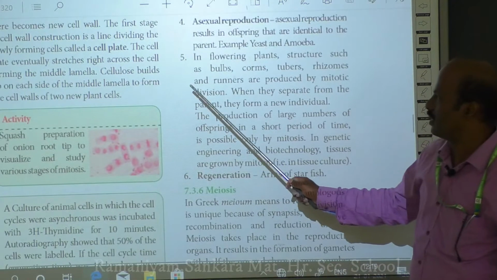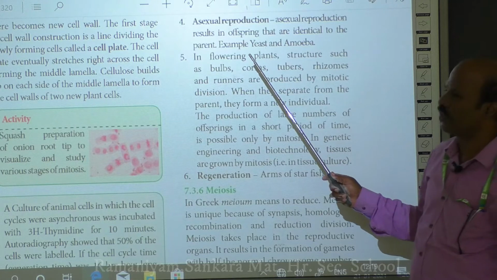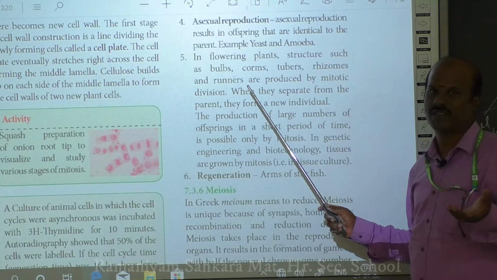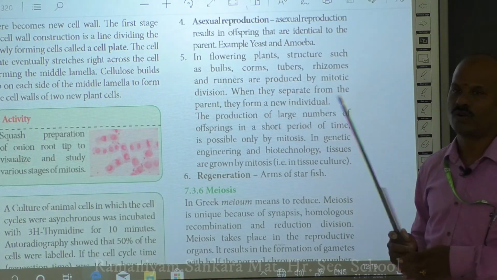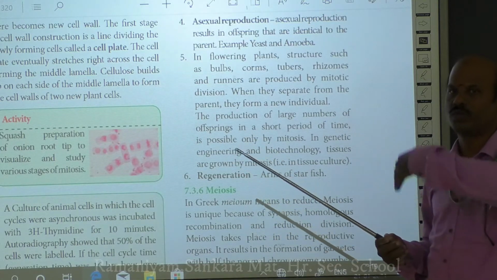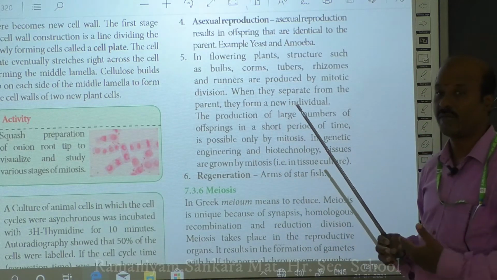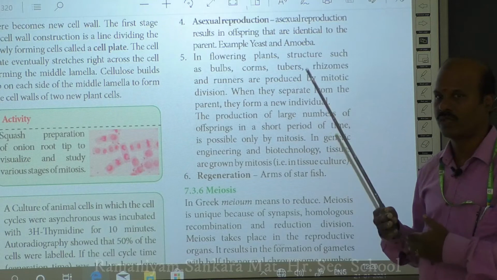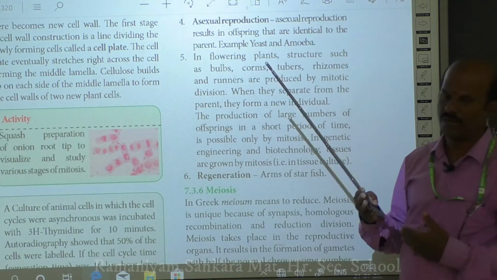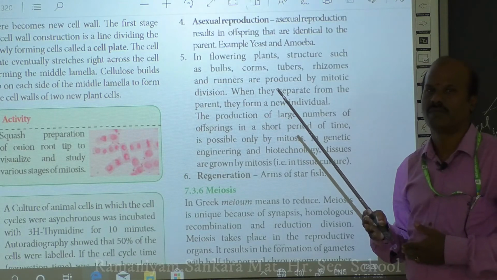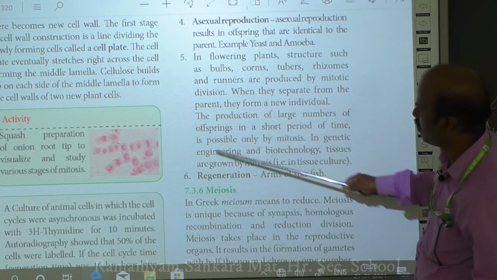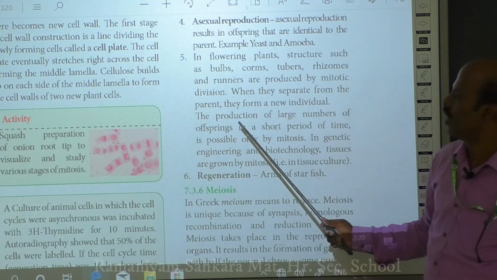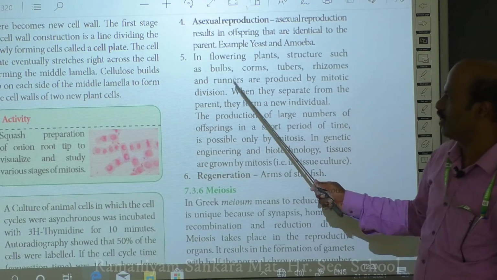And in the case of plants, especially flowering plants, there is the multiplication of meristematic shoots as well as meristematic roots, no? The plants are able to undergo multiplication only from the root as well as from the shoot system. The root and the shoot system usually have meristematic cells. The division of these meristematic cells in the root and the shoot is mainly responsible for the growth of the plant. These meristematic divisions take place by means of mitosis. All this is being discussed with respect to how the meristematic tissues present in plants are able to undergo growth by means of mitosis. That is what we have discussed.